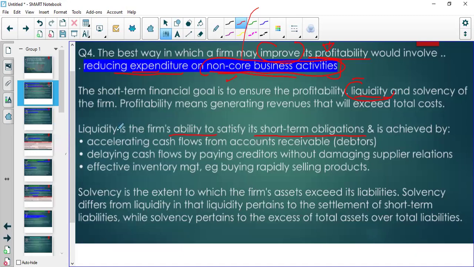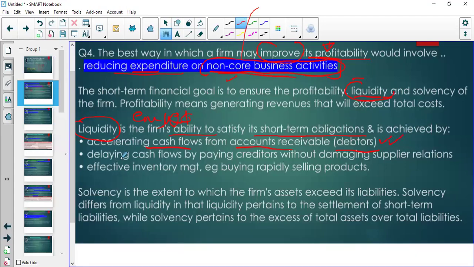Some of those people we need to pay include the employees, your water and electricity, your interest on borrowings from the banks and stuff like that. So we can improve the liquidity, in other words, we can generate more cash, or save cash in our entity, if we can accelerate cash flows from accounts receivable. That is to say, we can collect our accounts receivable more quickly.